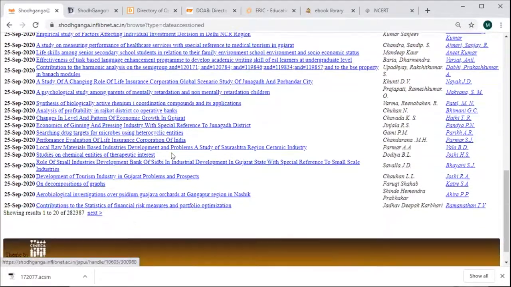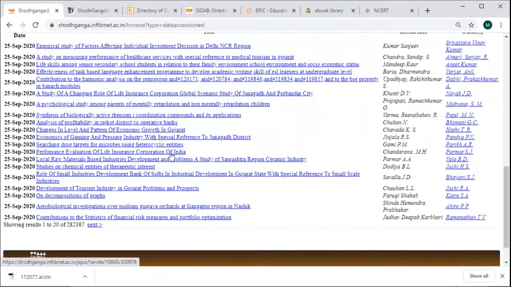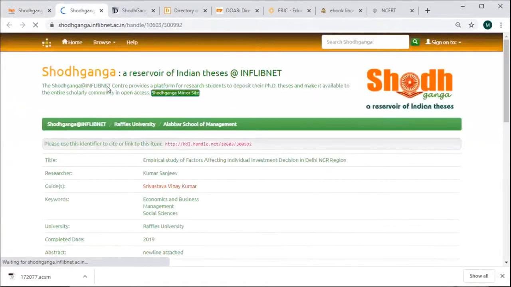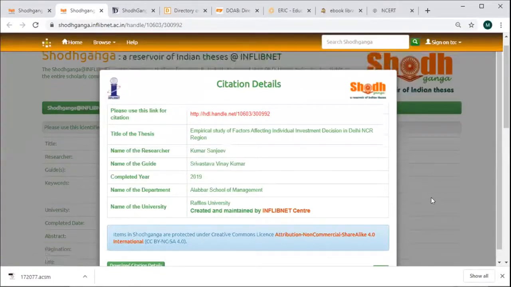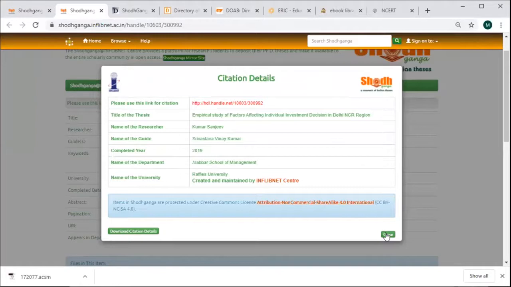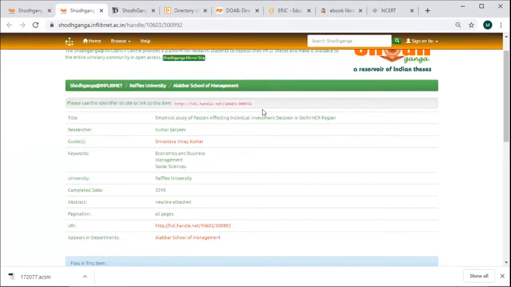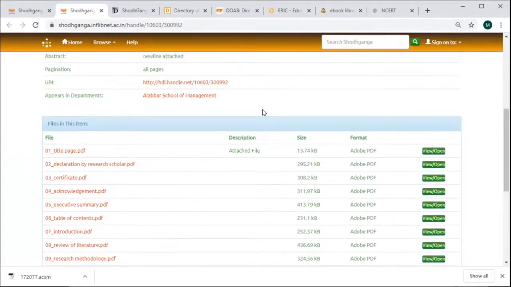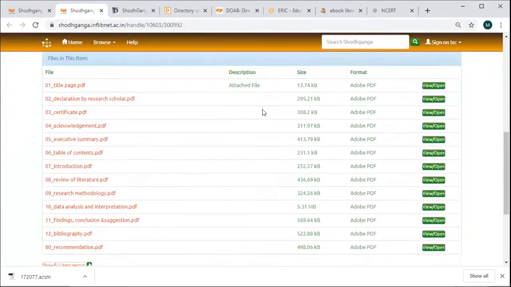See, by date it is showing you all the theses which are uploaded on this website. If I want to see this resource, I can click and it will show you all the data related to this thesis. Okay. This is the citation details for this thesis. See, for this thesis, all the files will be uploaded according to their format.